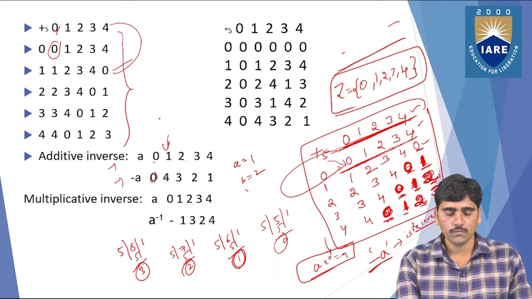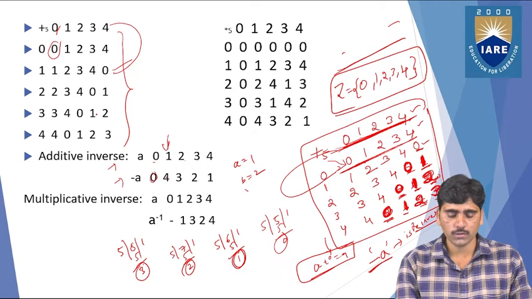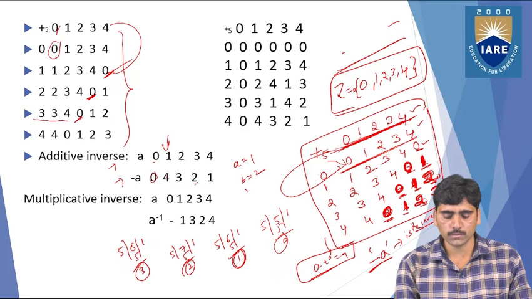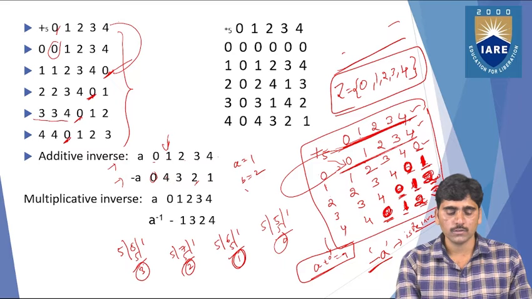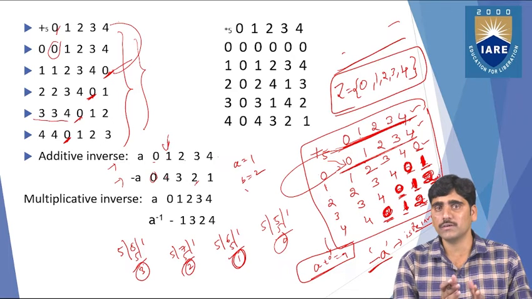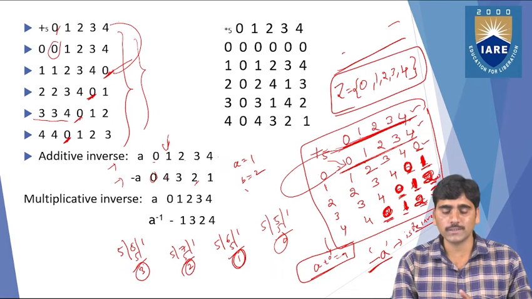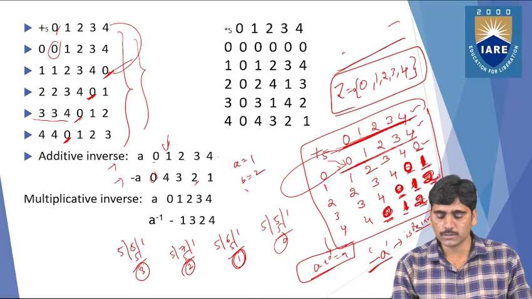Similarly for the 2, you get 0 in the third place, and the fourth place, and for the third element the 0 in the second place. And for the fourth one you get the 0 in the first place, right? So in the first row you get the 0 for the fourth column. This is the way you can understand that the inverse of those elements exists in the set.